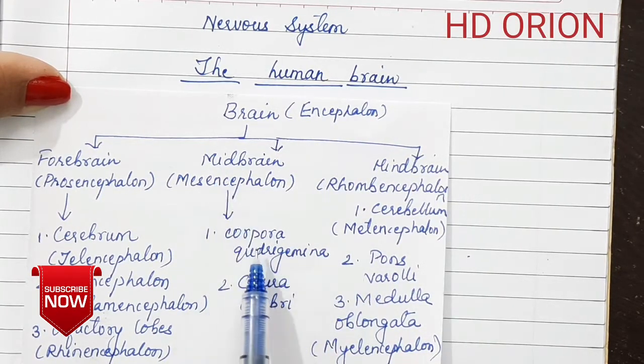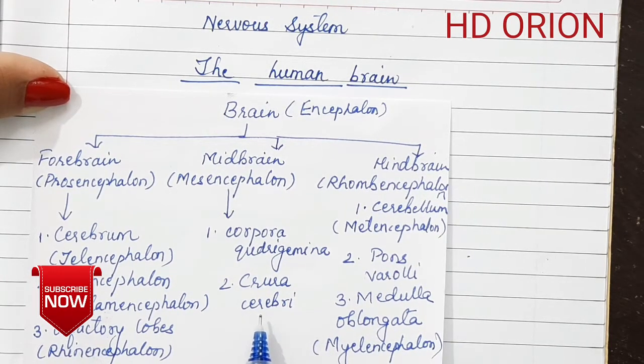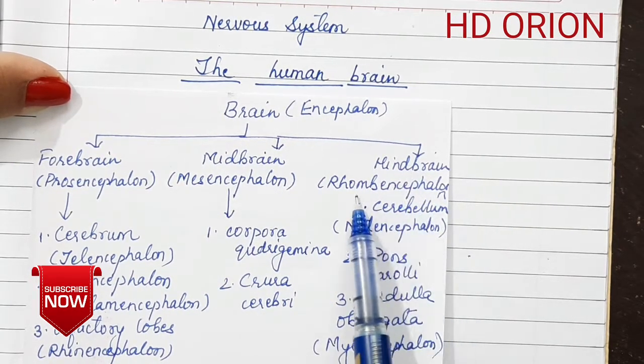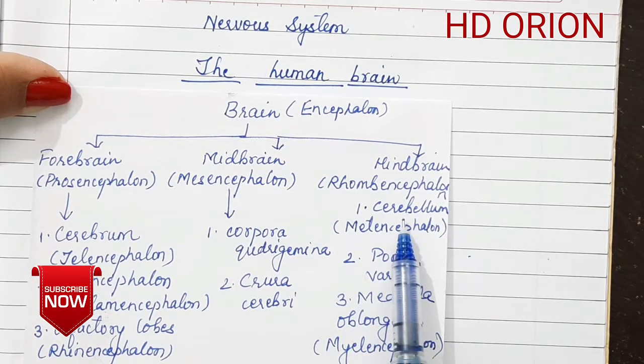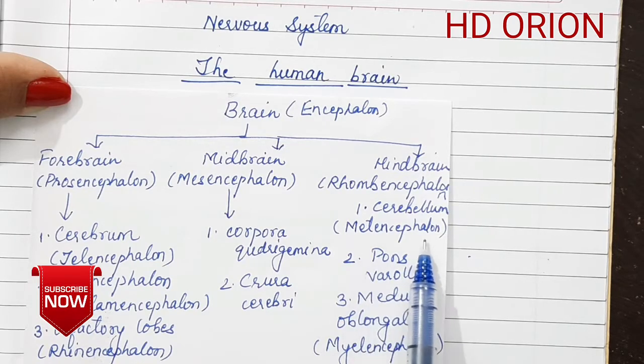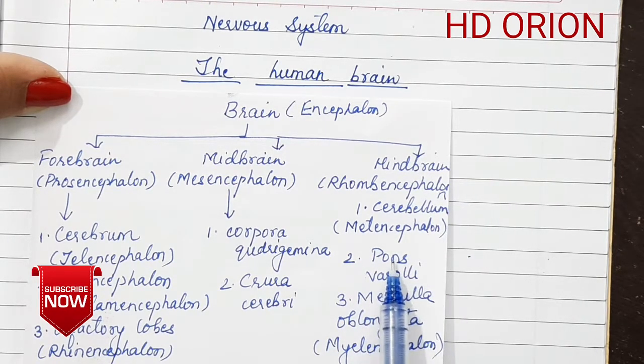The midbrain is divided into two parts: corpora quadrigemina and crura cerebri. The hindbrain, also known as rhombencephalon, is also divided into three main parts: cerebellum, also known as metencephalon, pons varolii and medulla oblongata. Together these are known as myelencephalon. They are also known as the brain stem.